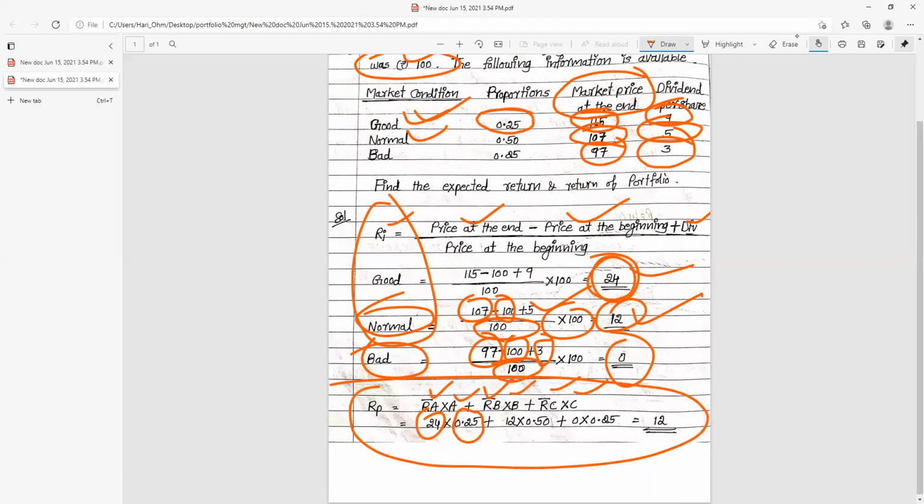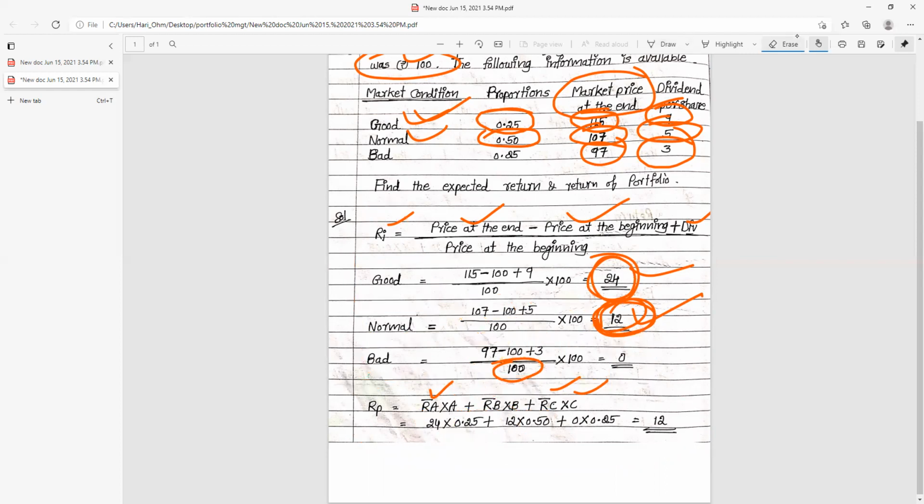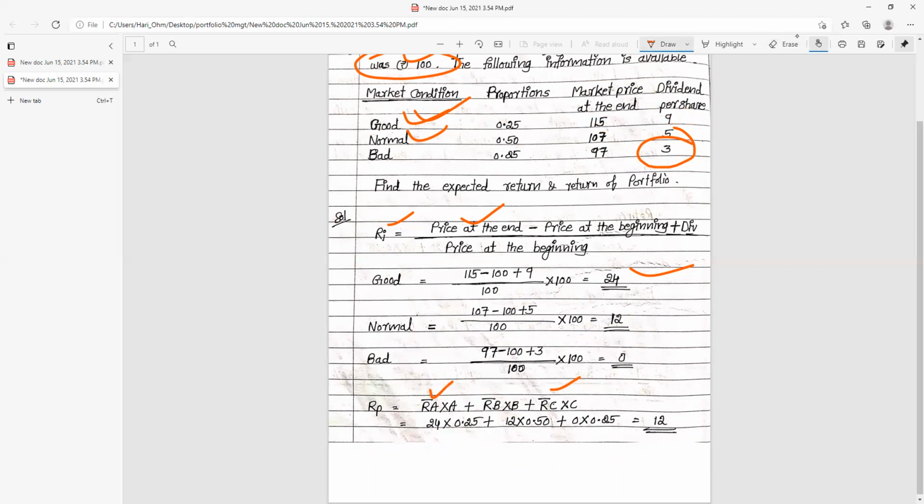Good proportion is 0.25. R bar B is the expected return of normal, that is 12, into the proportion of normal, that is 0.50.